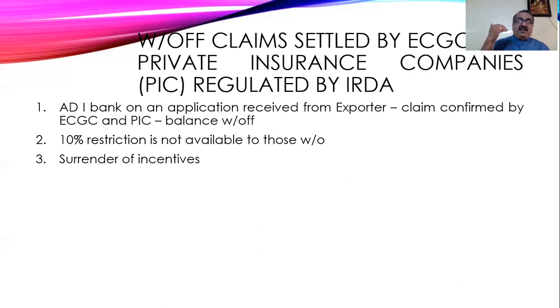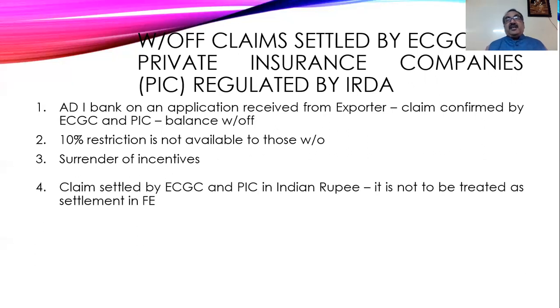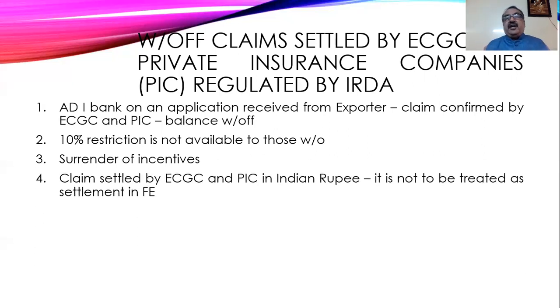Even if it is a written off amount, to that extent, immediately the exporter has to surrender the duty drawback to the government, but it is the responsibility of the authorized dealer to see whether that is being surrendered to the government or not. So the surrender of incentives is a very, very important thing. Even as an auditor, if you are going for audit, if you are an exporter, you have to see that it is an exporter's duty to surrender the amount to the government. What are the incentives they have received in the form of duty drawback and other incentives, they have to surrender to the government. Claims settled by ECGC and PIC in Indian rupee.